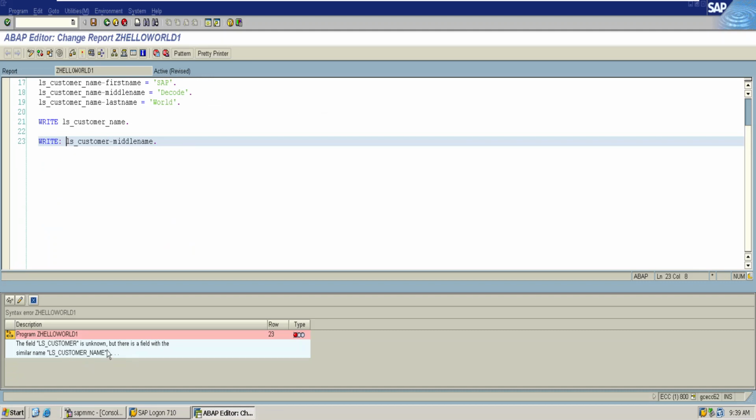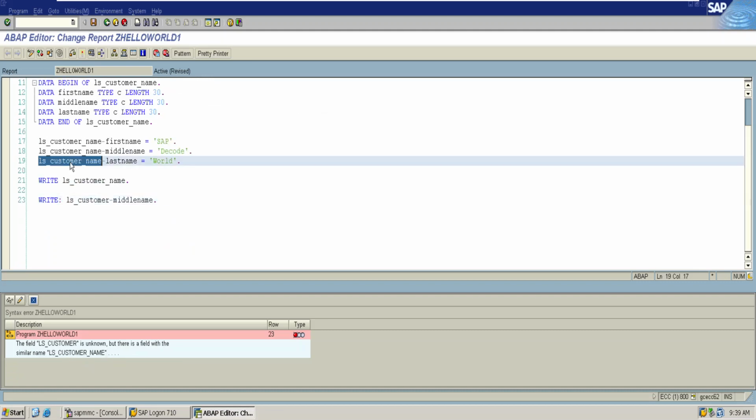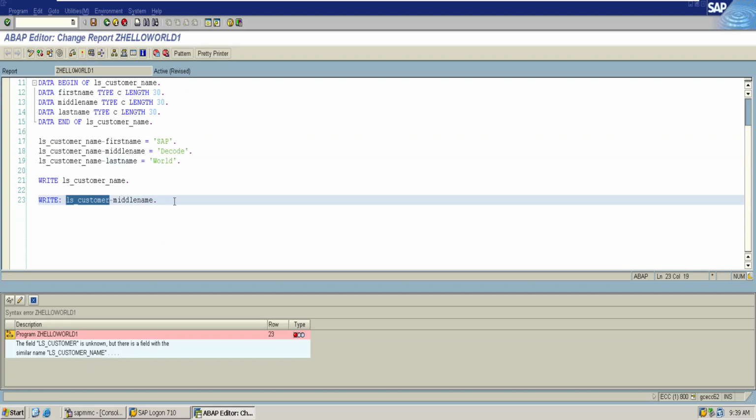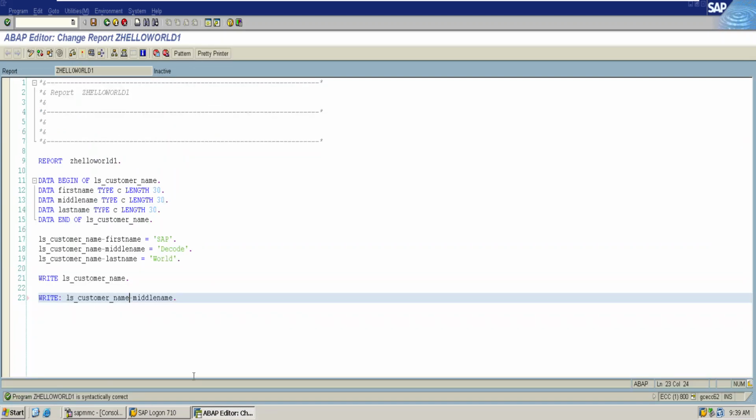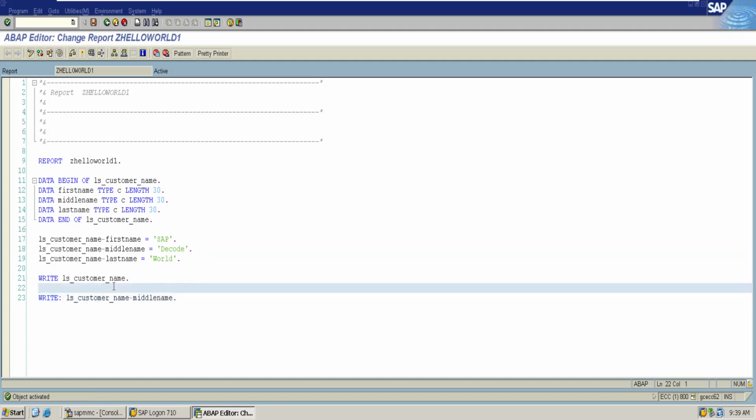Ls customer is unknown. Okay, it's my bad. Customer name. So all of them are syntactically correct. Pretty print it and then activate. Object is activated.